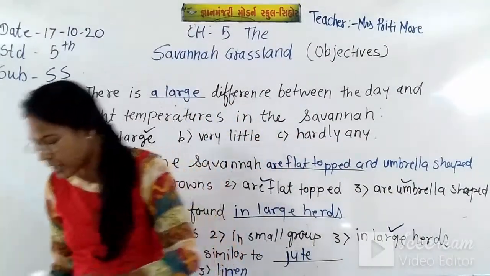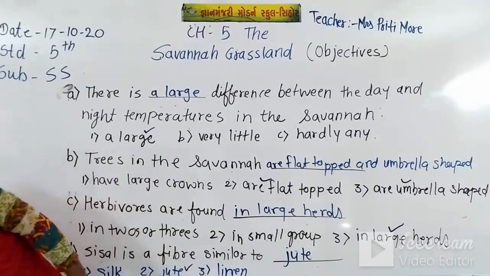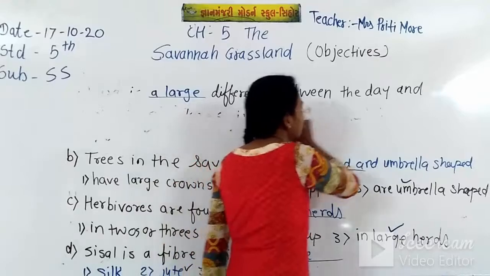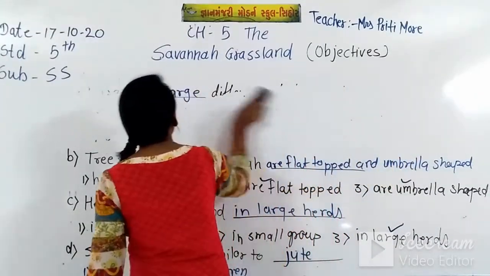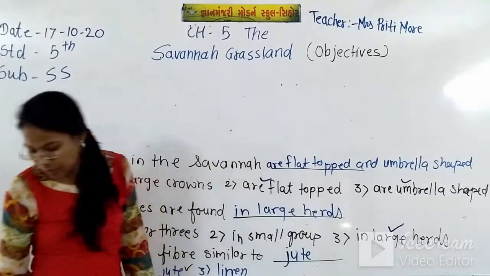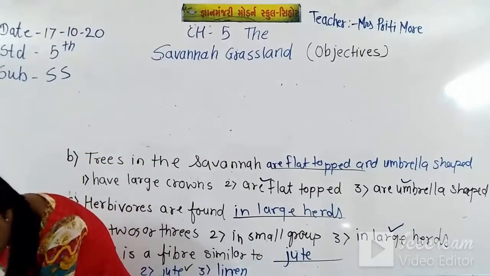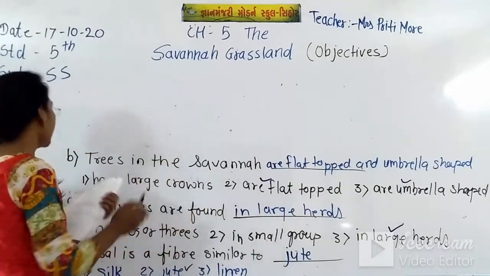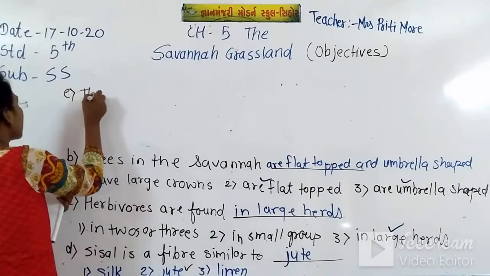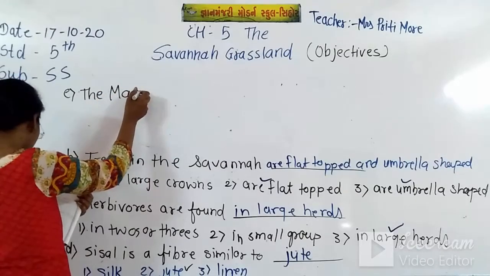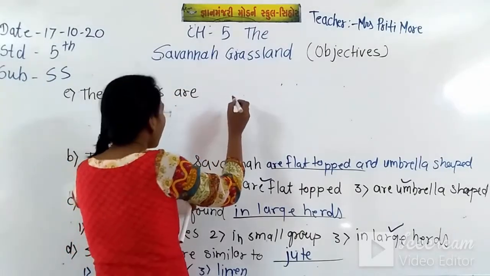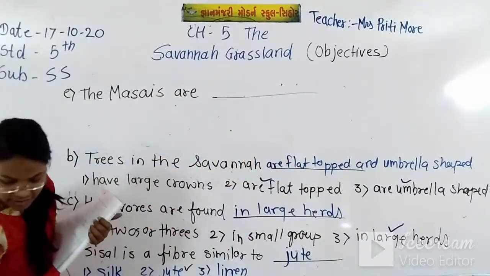So E is left. I hope, students, A to D you have written. So I am rubbing this A. Now I write E. The Maasai are blank space. The Maasai are blank space.